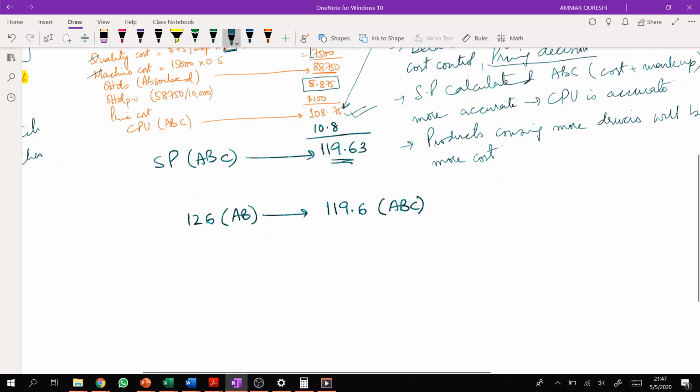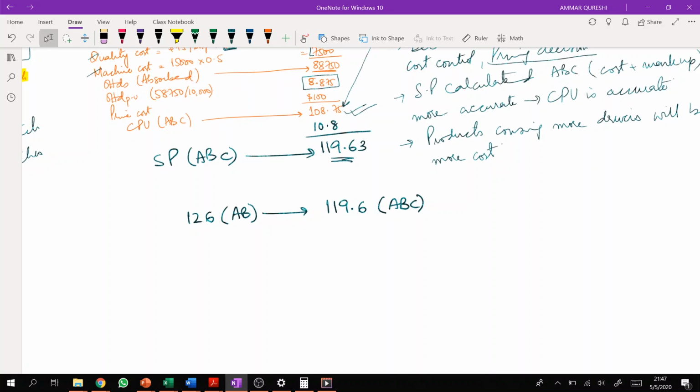And there is one other situation, but let's try to discuss it here. It all depends upon the price elasticity of demand. This is something which we have already studied in economics somewhere. Price elasticity of demand says that by and large there are two types of product.